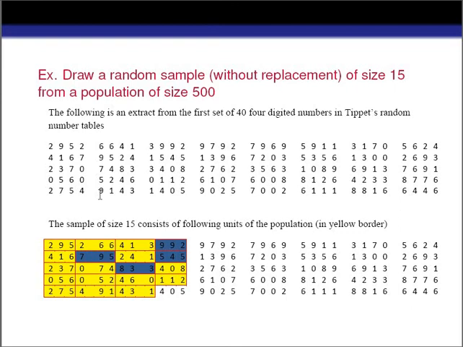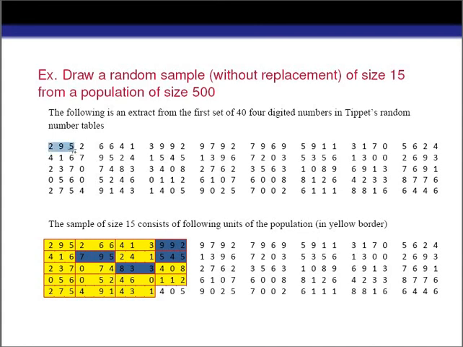So whatever sample units we take from the random number table, it will obviously be a maximum 3-digit number, and it must be less than or equal to 500. If the 3-digit number in our random number table is less than or equal to 500, then we can select that unit from the population to our sample. Since the population size is 500, we consider 3-digit numbers.